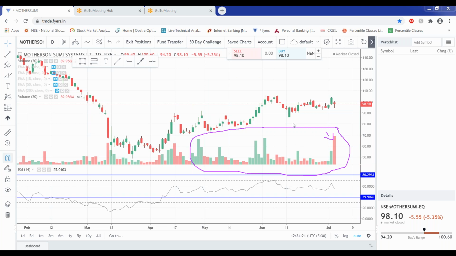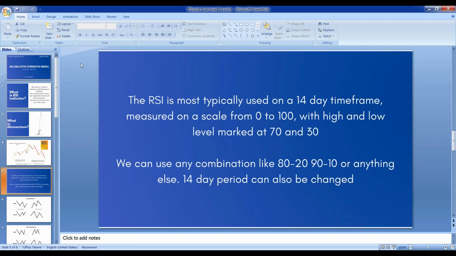So now I was discussing how this RSI is plotted. As I have told you, the RSI scale is of 14 days. This is the default time frame that Wilder has put in, and the scale is between 0 and 100. The default parameters for the RSI are 70 and 30. Now let us understand the practical implication of how this can be done.